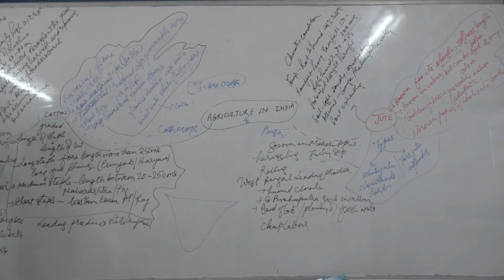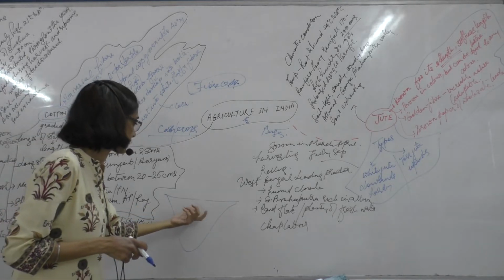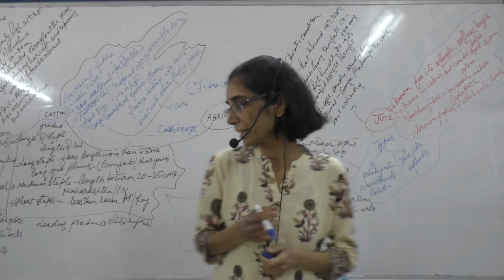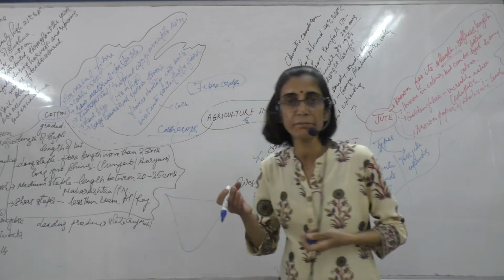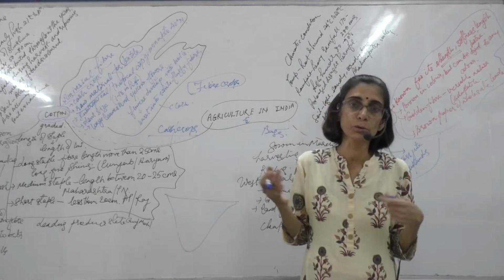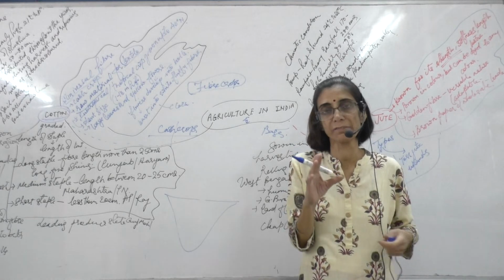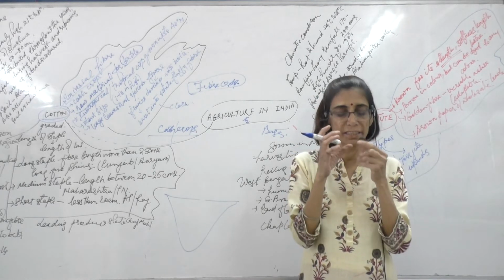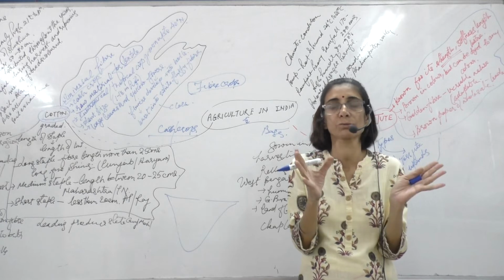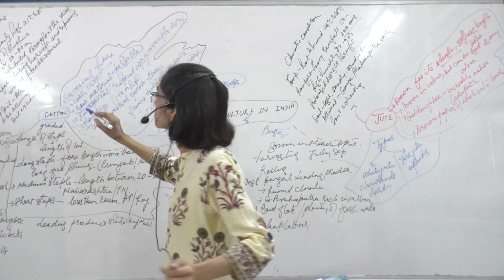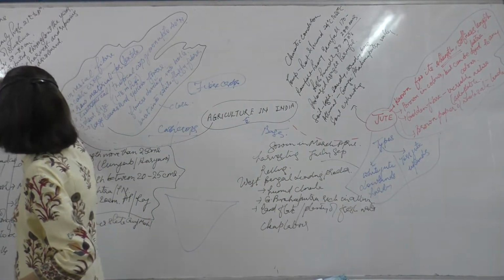It also requires plenty of sunshine. Maybe initially when it is grown it needs rain, but then once the plant grows up and once the cotton balls develop, it needs plenty of sunshine for the balls to ripen and burst open. So it needs plenty of sunshine.